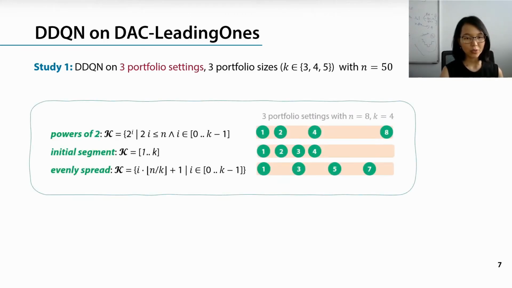We considered 3 portfolio settings. For the first one, named powers of two, we just use numbers in increasing orders of powers of two. For the second one, initial segment, we take the first k numbers in the range from 1 to n, and for the last one, called evenly spread, we split the whole range from 1 to n into equal parts, and we take the first element of each part.